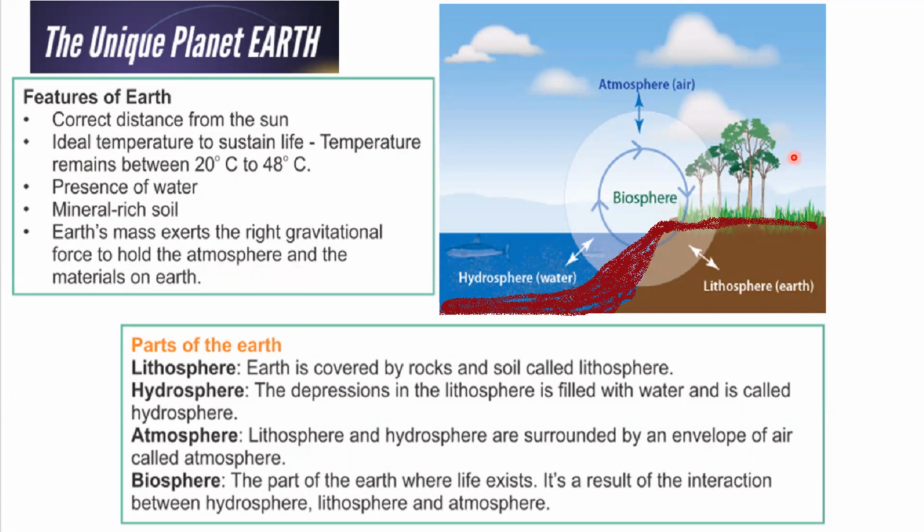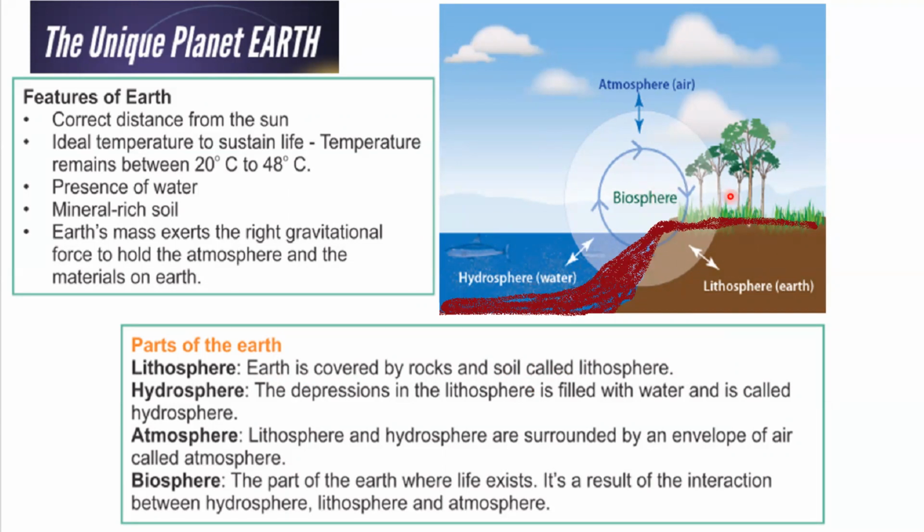And there are 4 realms of the earth. The 4 realms of the earth are the lithosphere, that is the rocks and soil together. And all the water bodies on the earth together constitute the hydrosphere. The ponds, the lakes, the rivers, seas, oceans, even the presence of water vapor in the atmosphere, waterfalls, everything together constitute the hydrosphere. And you know that the lithosphere also extends in the hydrosphere and atmosphere.